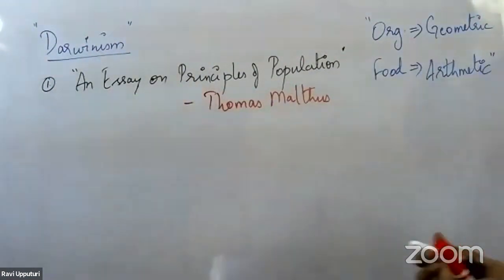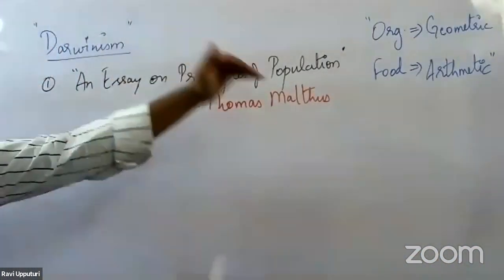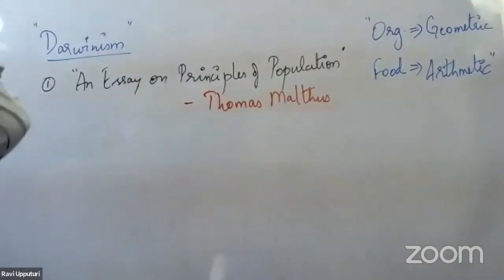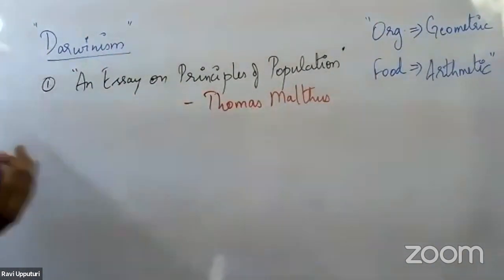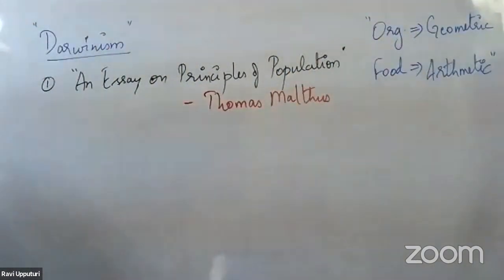This is the concept of the paper titled An Essay on the Principles of Population. So Darwin started using this concept in his postulates, which we'll be studying in a few moments from now. So this is the first book through which he was influenced.